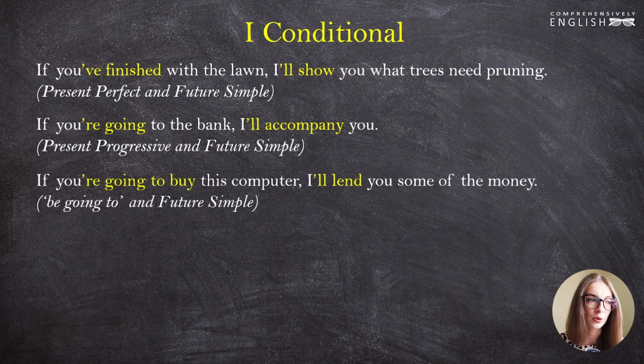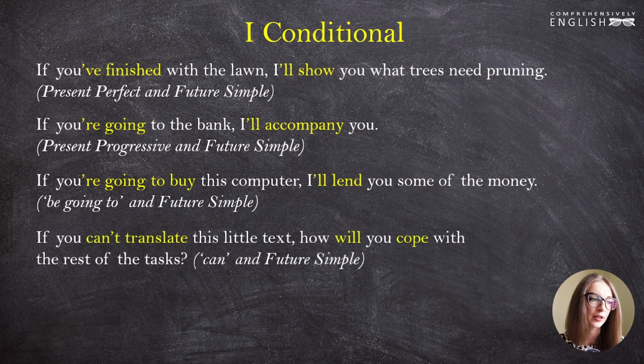If you are going to buy this computer, I'll lend you some of the money. The structure be going to is used in the subordinate clause and the future simple is used in the main clause. Be going to expresses something which we are planning to do in the nearest future. If you can't translate this little text, how will you cope with the rest of the tasks? Can is used in the subordinate clause and the future simple is used in the main clause.